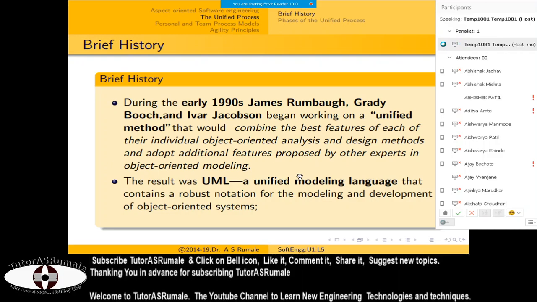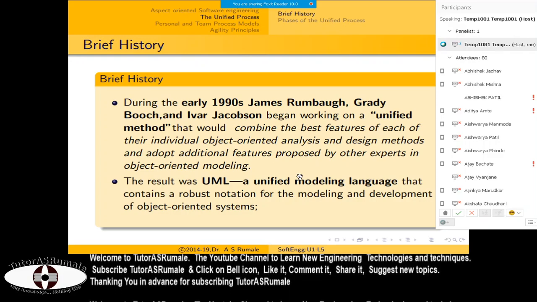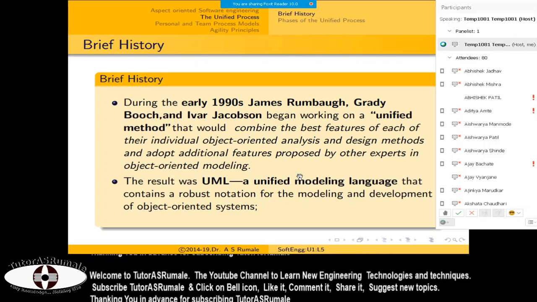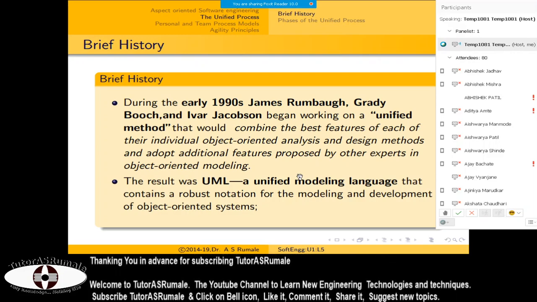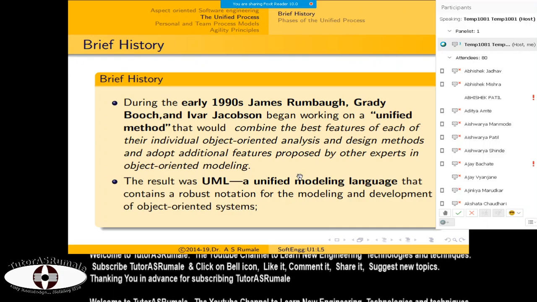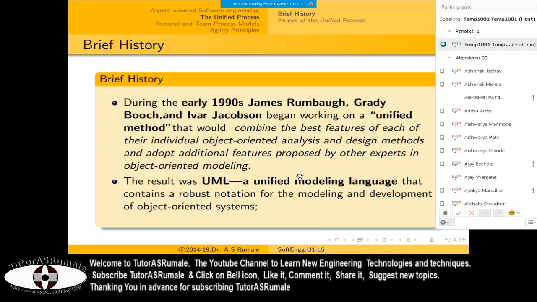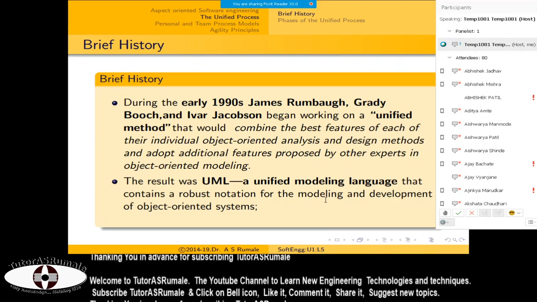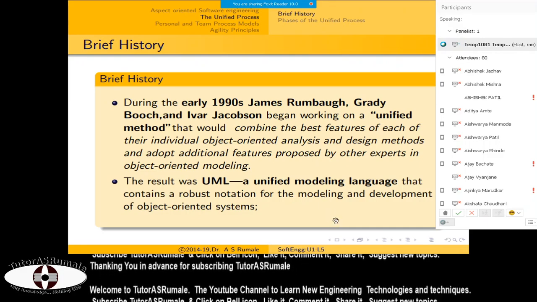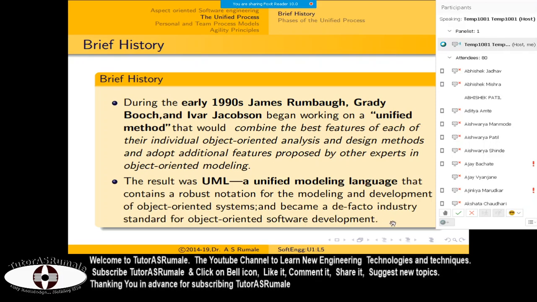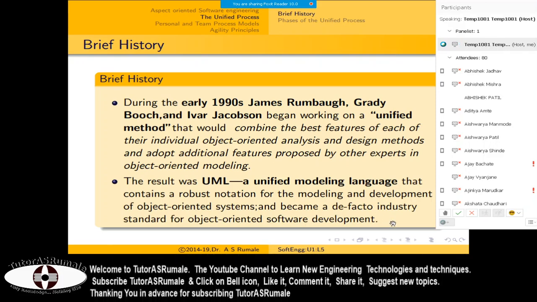Once you create the entire design of the software in UML, you can simply convert it into any language of your liking. You can use Java, Kotlin, Python, or whatever language is purely object-oriented. You can use UML there for software designing. So this is the unified process brief history.